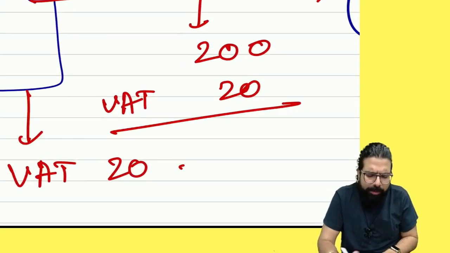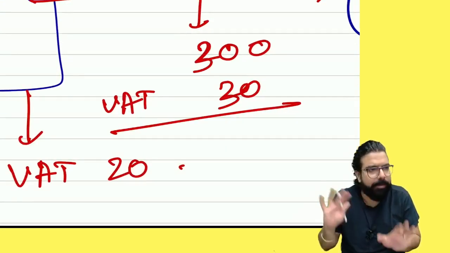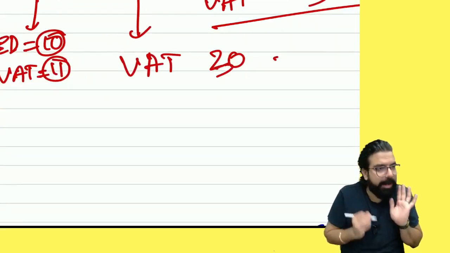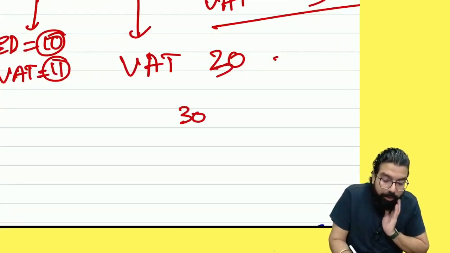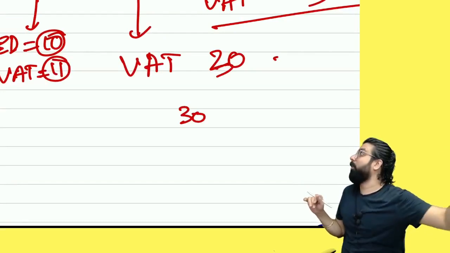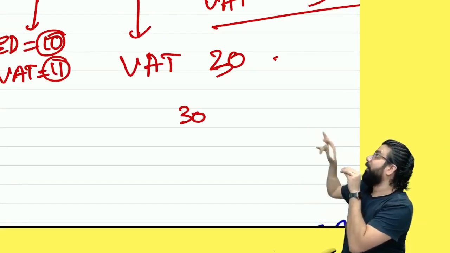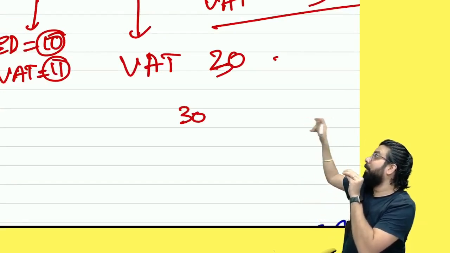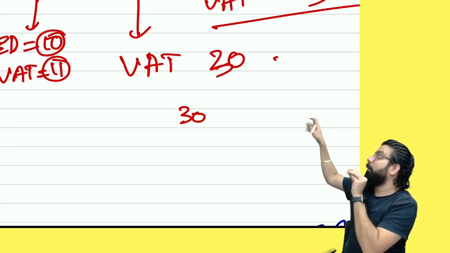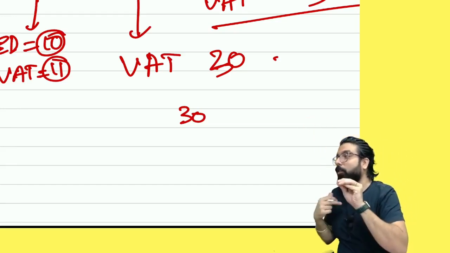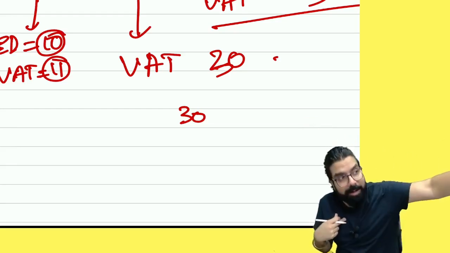But I collected from the consumer how much? Okay, suppose I sold for 300. How much did I collect? So ultimately from the consumer I collected 30. So sir, the customer is the bakra. No sir, I will collect 30 and give it to you. But sir, you had made me the bakra. How much did I already pay you? That I will not pay, because that is not my liability to pay. Ultimately, I am collecting from consumers.